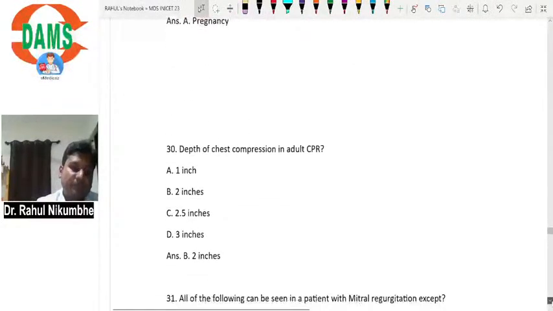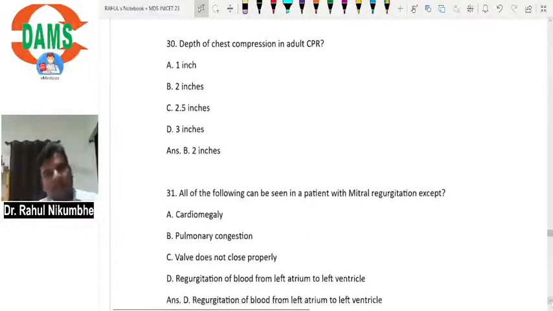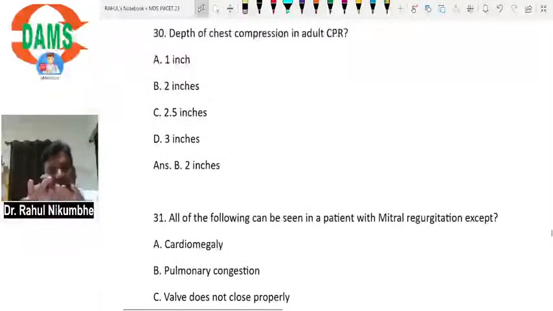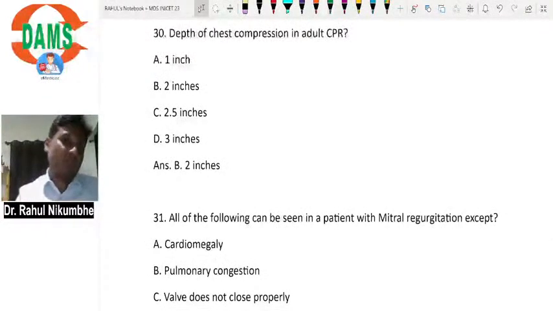Depth of chest compression in adult CPR. Now, when we are compressing the chest, we should keep both hands at the lower sternum, lower one third, and we will apply the pressure. How much? We have to go down up to 2 inches. Generally we go down up to 5 centimeters. So 5 centimeters means 2 inches.